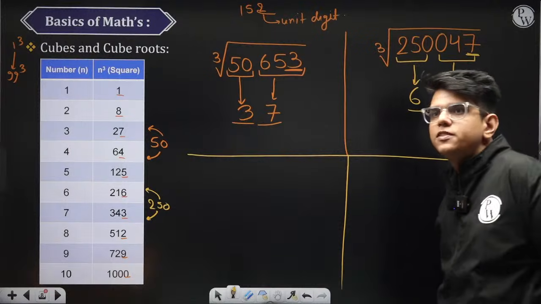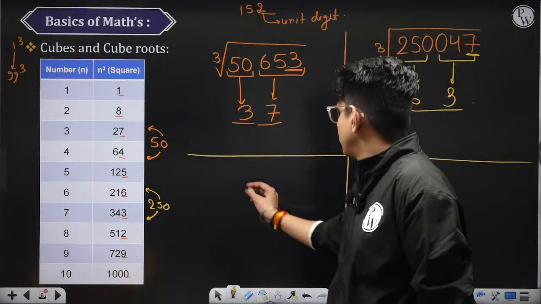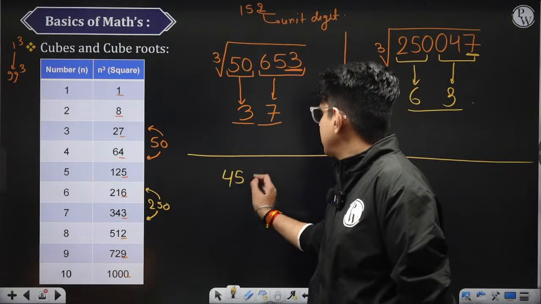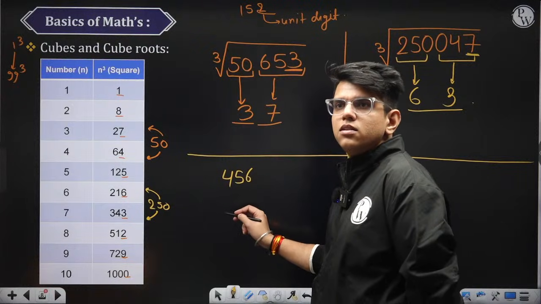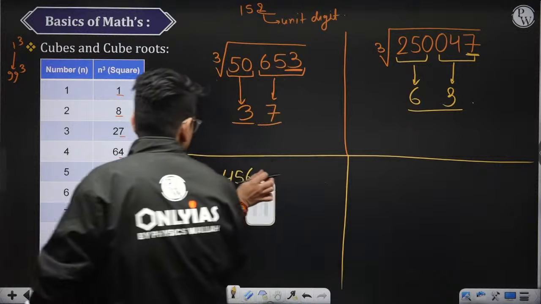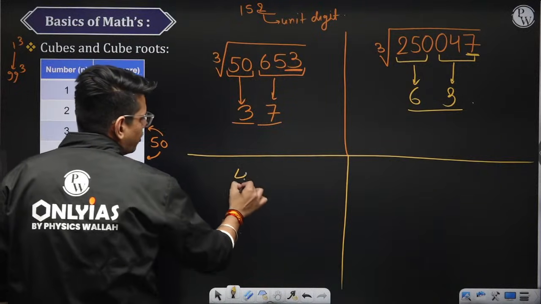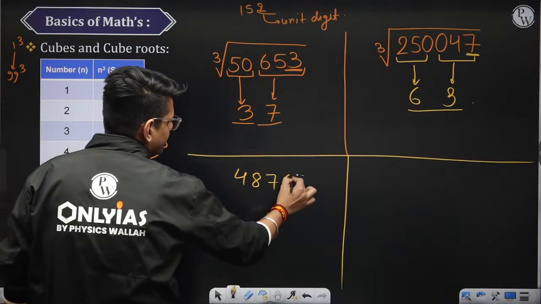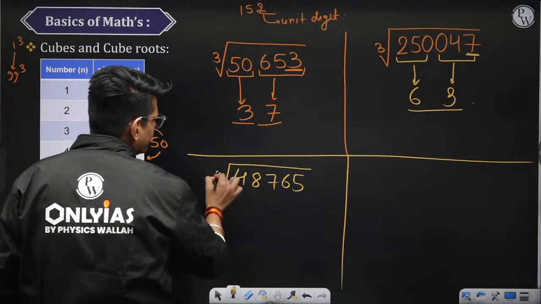चलो 4, 8, 7, 6, 5 ले लेते हैं. 48765. We need to find the cube root of this number, right?